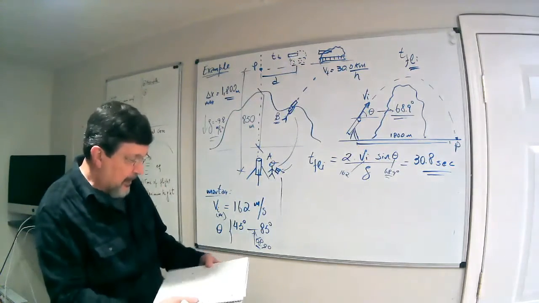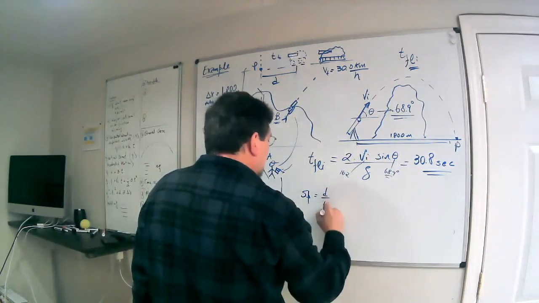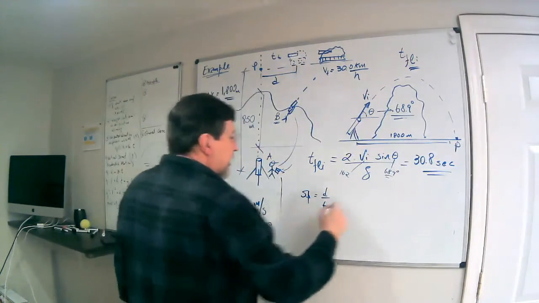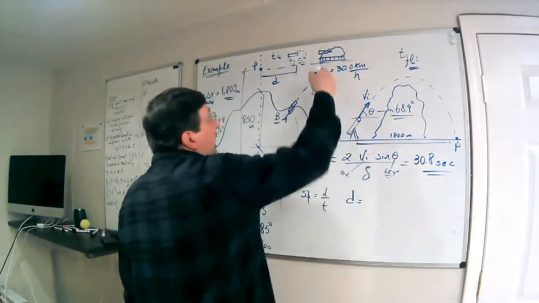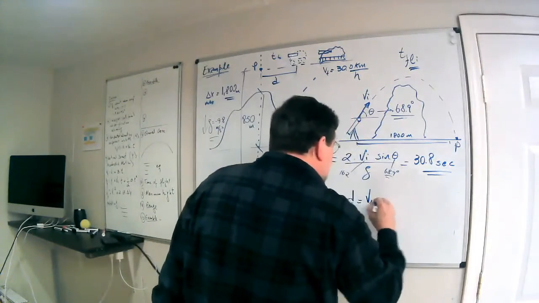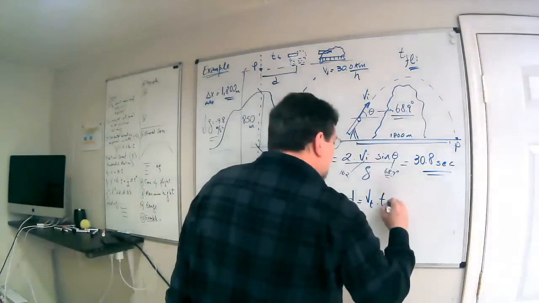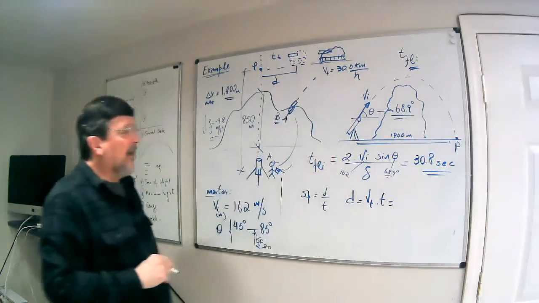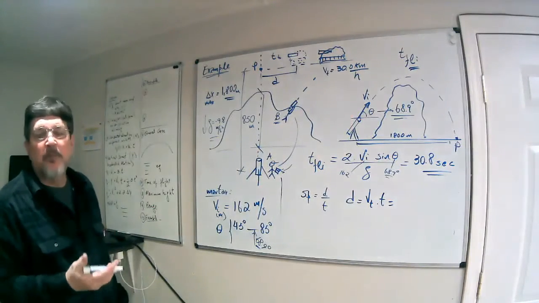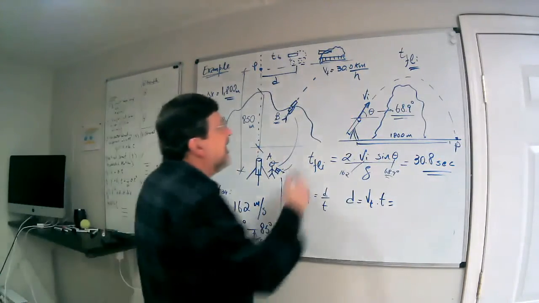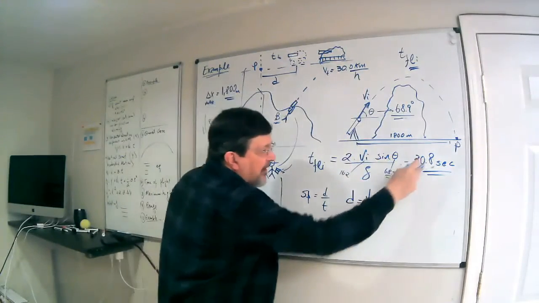So where is the tank for that 30.8 seconds? We know that speed is distance over time, right? The distance d is going to be the speed of the tank, that we call just Vt, the velocity of the tank, multiplied by time, right? So how much is the velocity of the tank? I cannot use kilometers per hour, right? I need to write this in meters per second because I'm going to enter here with the time in seconds.